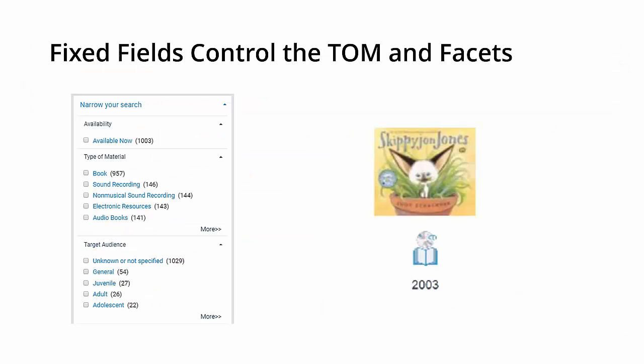The standardized use of fixed fields is important for displaying the proper type of material or TOM image and facets in the pack. For information on the correct codes for TOM images, see the documentation on specific formats and the handout below the video. Because this is important for enhancing the search capabilities of the pack, specific audience and literary forms must be used.